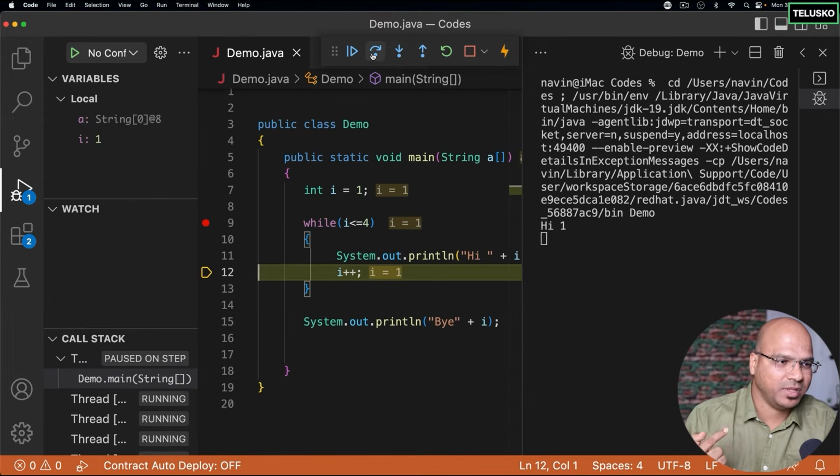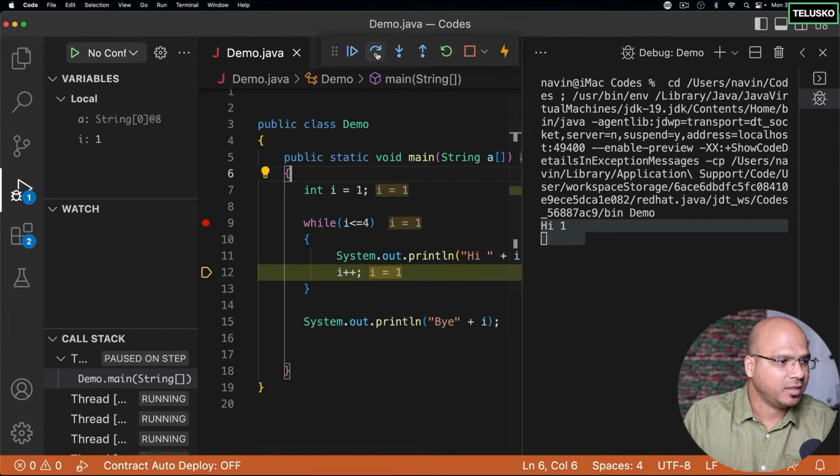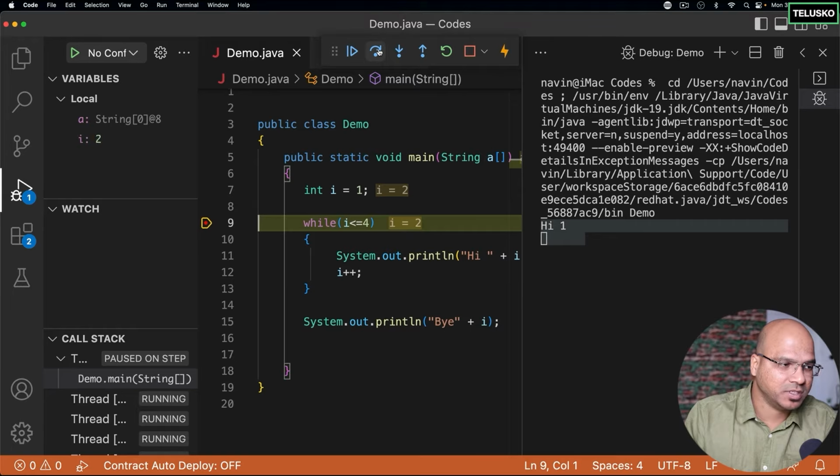Now it will increment the value of I. You can see we got the output as well. We got hi 1. And then when I say step over, it will go for the next step. And you can see before executing it, the value of I is 1, but once I execute that statement, the value of I now becomes 2. Can you see that? It went back to the while loop. And this will keep happening for I value 2, I value 3, I value 4 as well.